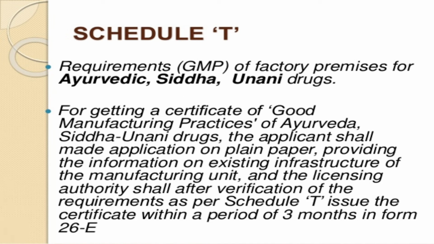The applicant shall make an application on a plain paper providing information on the existing infrastructure of the manufacturing unit, and the licensing authority shall, after verification of the requirements as per Schedule T, issue the certificate within a period of 3 months in Form 26E.